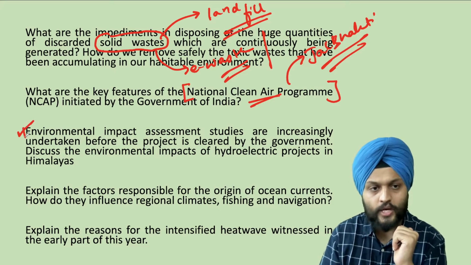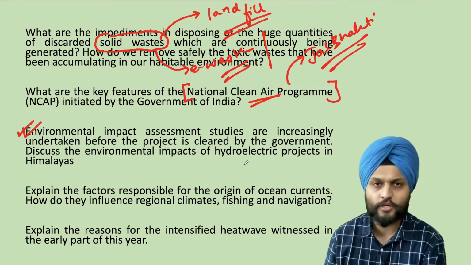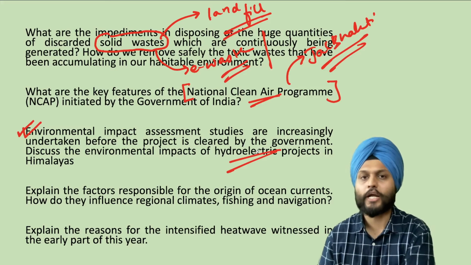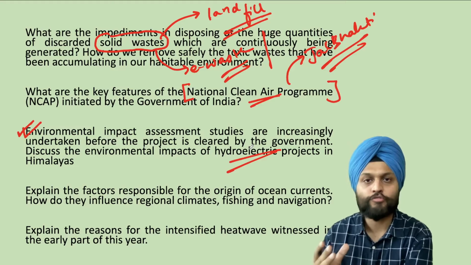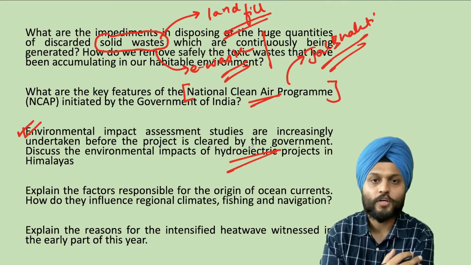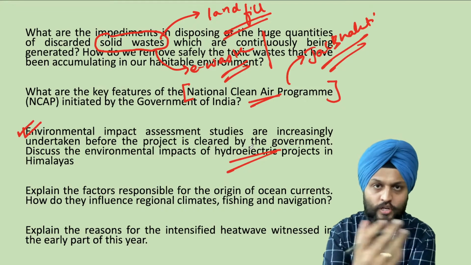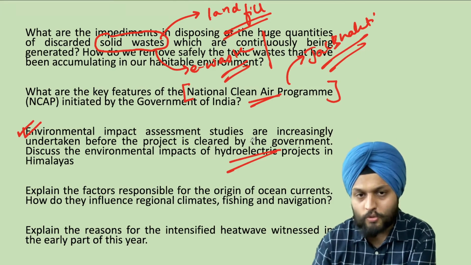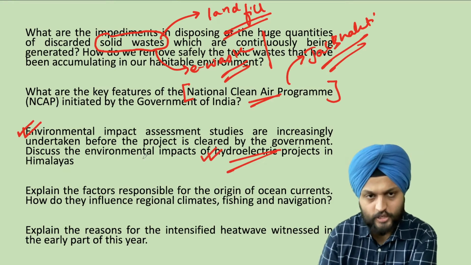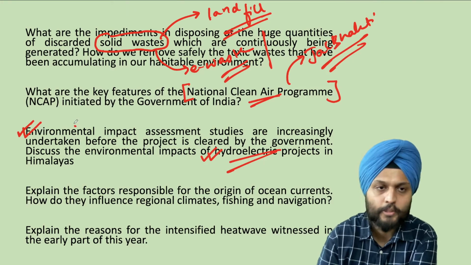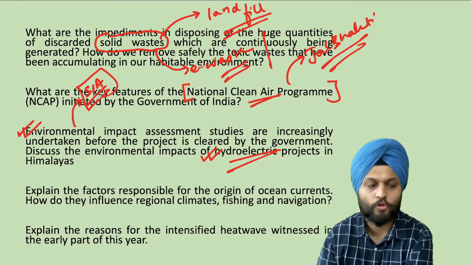Then environment impact assessment. The same question was there in past years. Only thing is, I'm talking about hydroelectric projects. Hydro projects, especially in the Himalayan region, a lot of disasters have taken place, a lot of this because of glacial flash floods or glacial floods. So the hydro projects have gone bad because of that. Let's do it from this perspective. Besides environment impact assessment, a probable theme could be social impact assessment. That could also be the same.